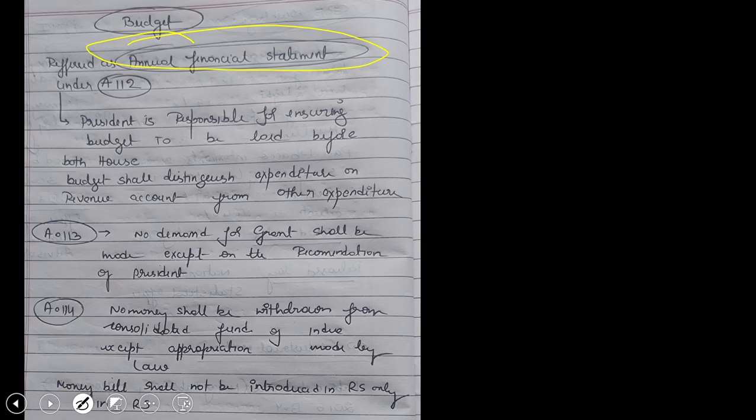The President is responsible for ensuring the budget is laid before both the Houses, that is, the Lok Sabha and the Rajya Sabha. It also says that the budget shall distinguish expenditure on a revenue account from other expenditure. So the budget has to distinguish between revenue and capital expenditure. Revenue involves income or expenditure on a daily basis.